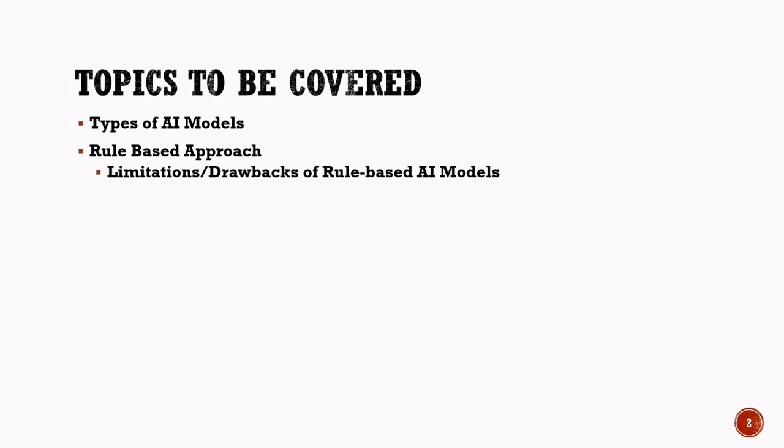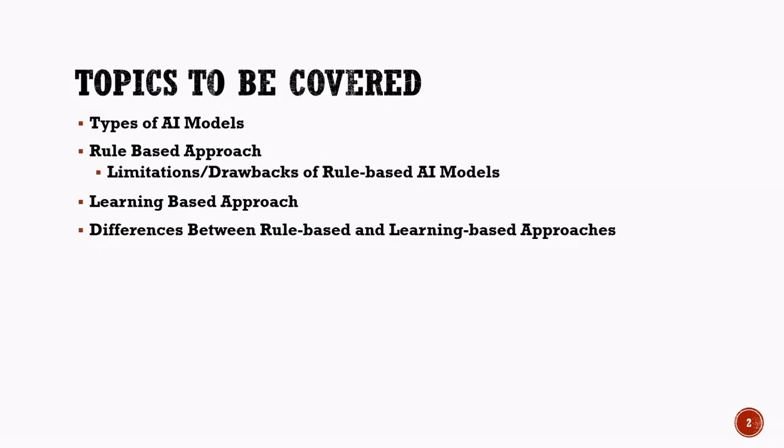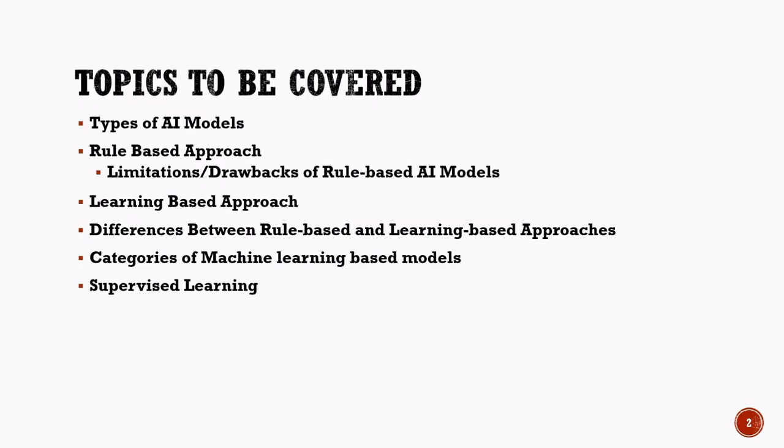every situation. After that, we will explore the learning-based approach, in which AI systems learn from data and improve their performance over time. We will then compare rule-based and learning-based approaches to understand their key differences and applications. Moving ahead, we will study the categories of machine learning models. This includes supervised learning, where the model learns from labeled data. We will also look at some practical examples to understand how it works.